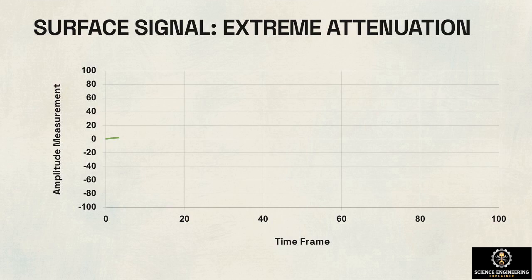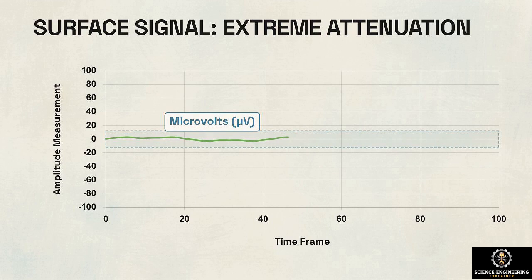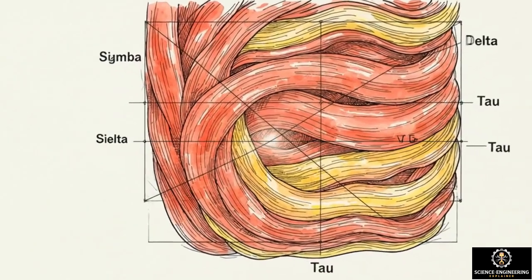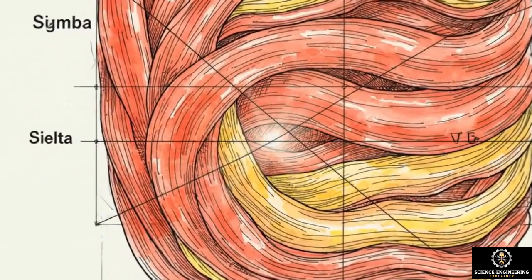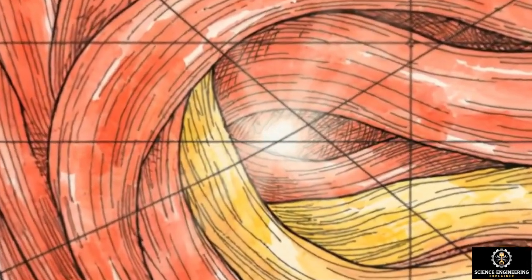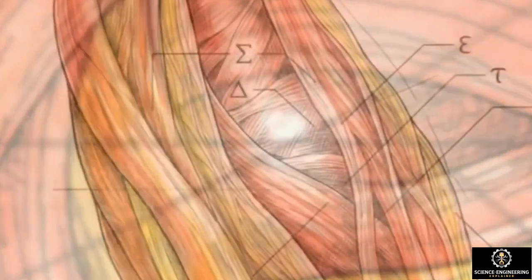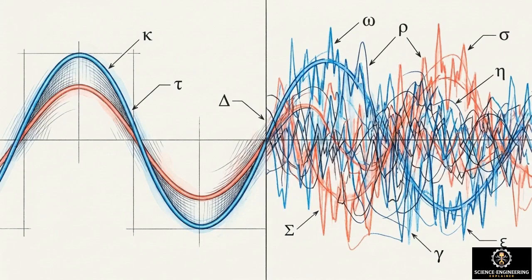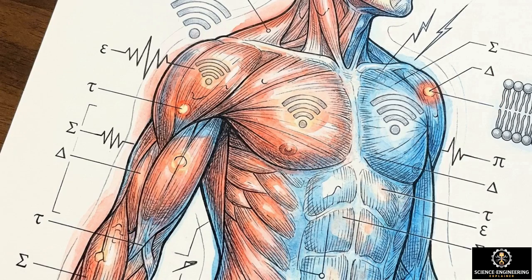The human body is packed with muscle, bone, and fat. This dense tissue acts as a massive biological resistor, which severely attenuates the electrical wave as it travels to the surface. By the time the signal reaches the skin, it is incredibly faint. It arrives with an extremely low amplitude, often just a few microvolts, and a low frequency range, generally between 0.05 and 150 Hz. The body perfectly isolates its internal systems, leaving the engineering challenge of capturing a faint whisper of data through a thick wall of biological resistance.